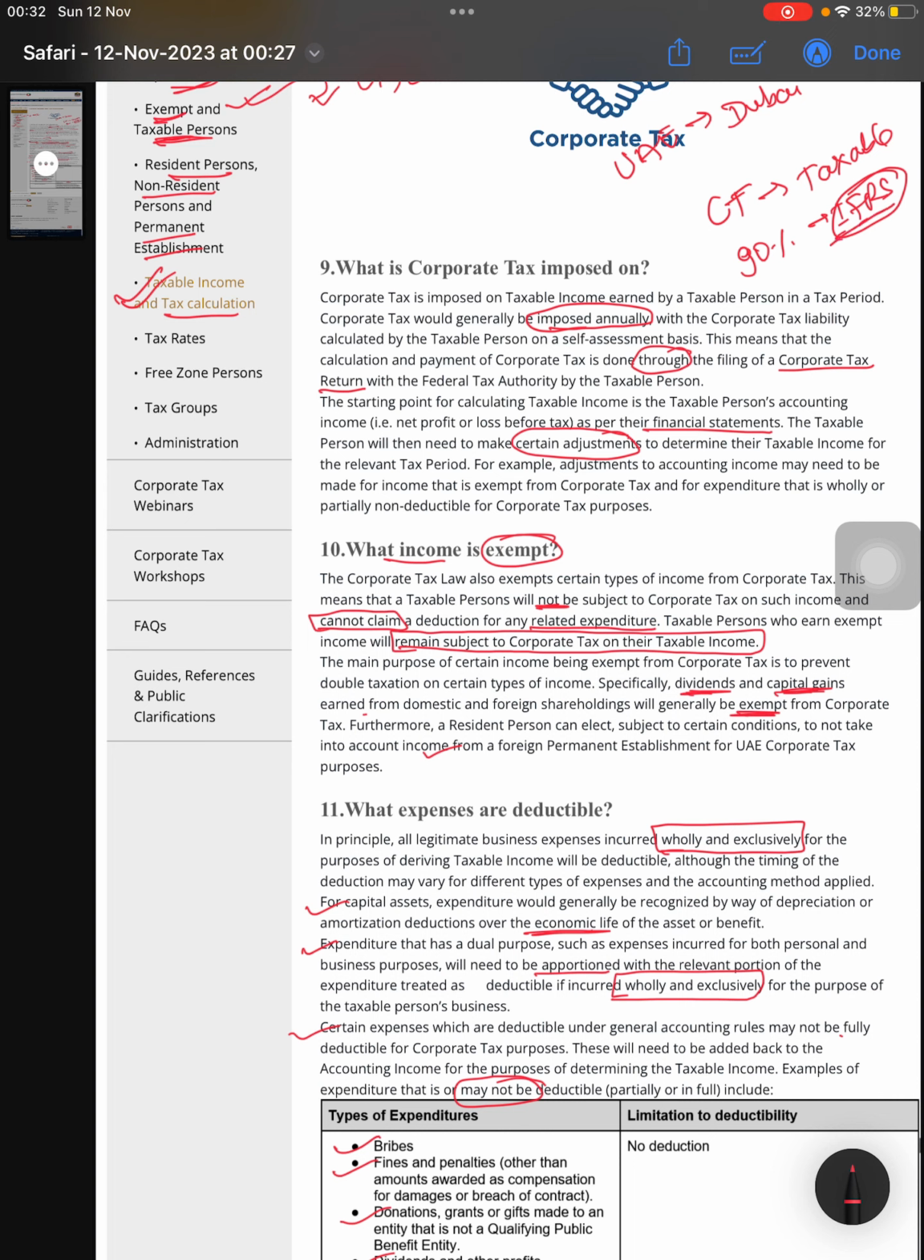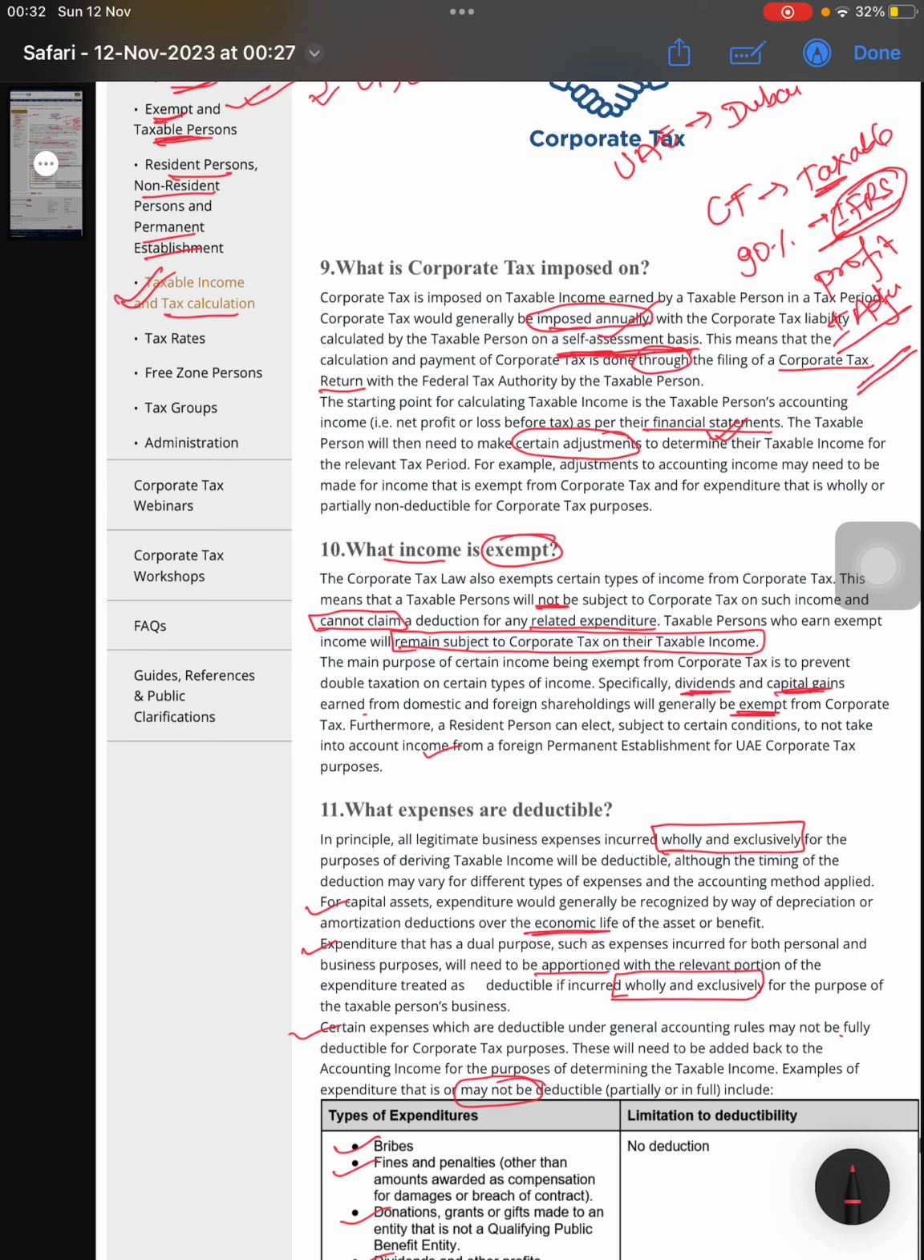So as per the IFRS, you have to take the profits, and then you have to make plus minus adjustments. That will be the taxable income. So on the taxable income, you have to pay 9% tax. A financial statement will be prepared as per the IFRS, and you have to file the corporate tax return. That will be imposed annually, and it will be on a self assessment basis.